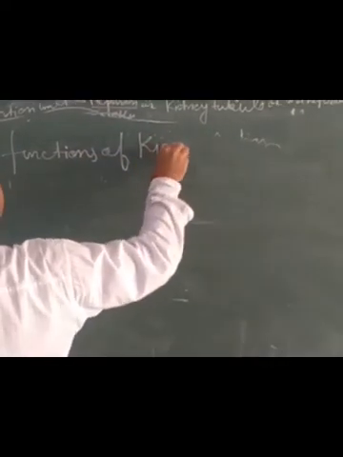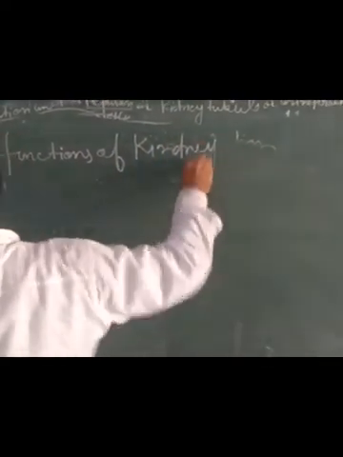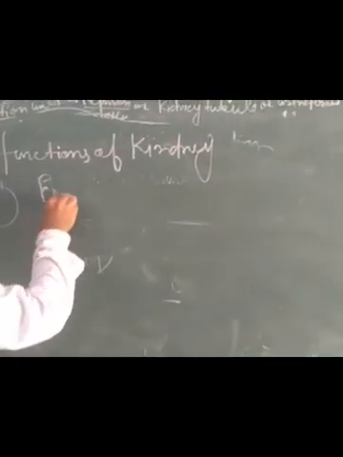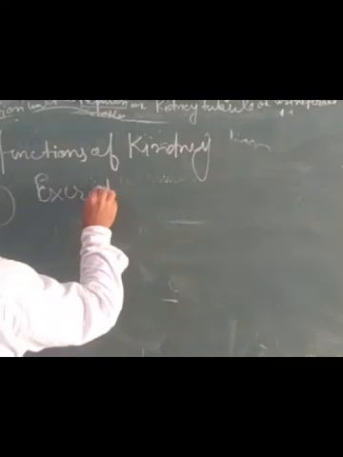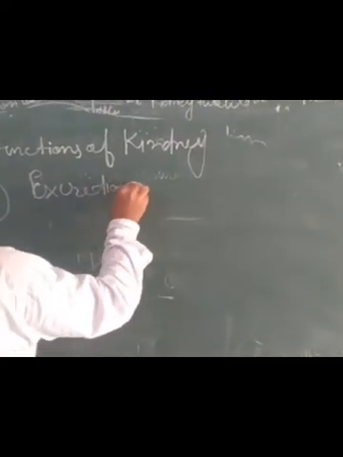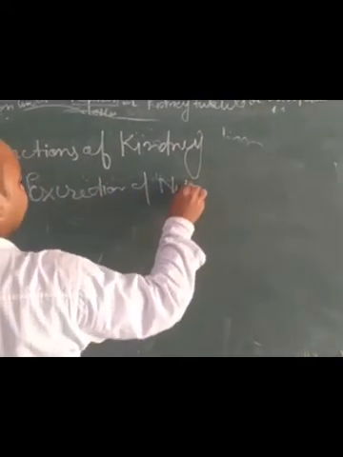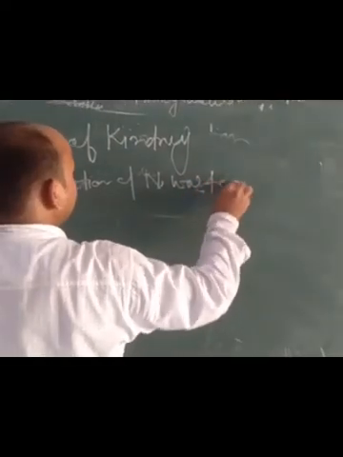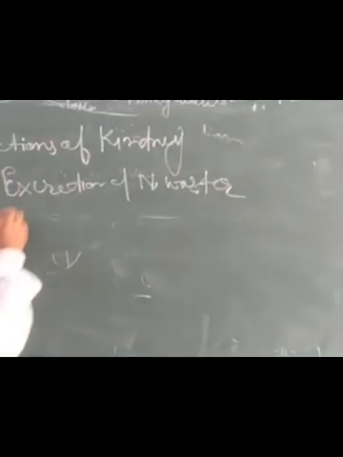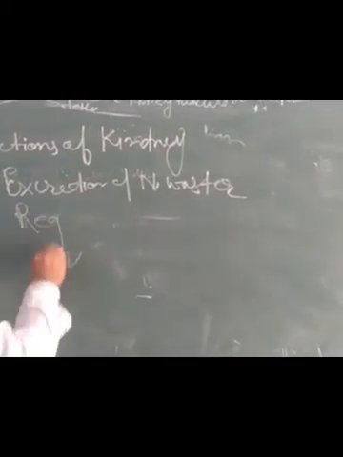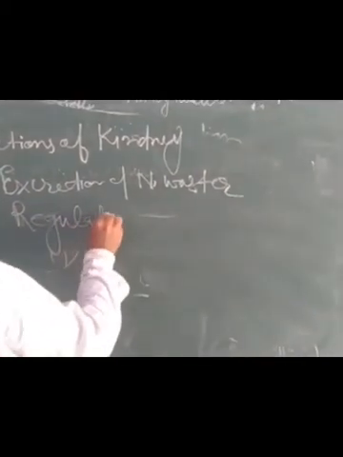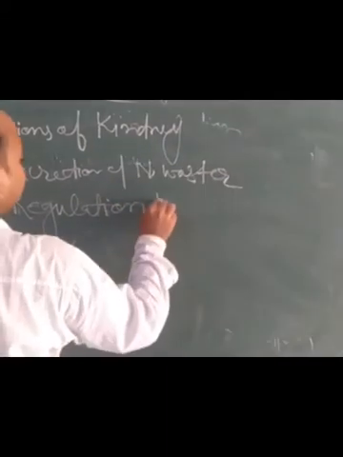First function of kidney is excretion of nitrogenous waste. Nitrogenous waste is excreted by our kidney, as it is harmful to our body. Regulation of water is also a main function performed by kidney.